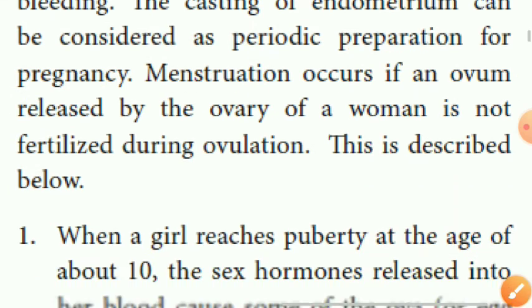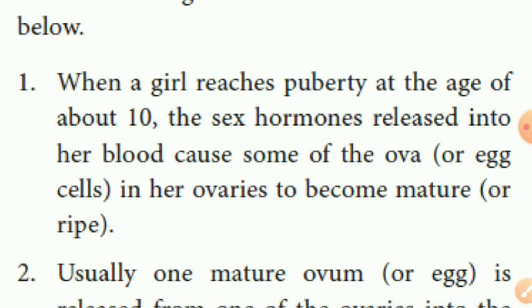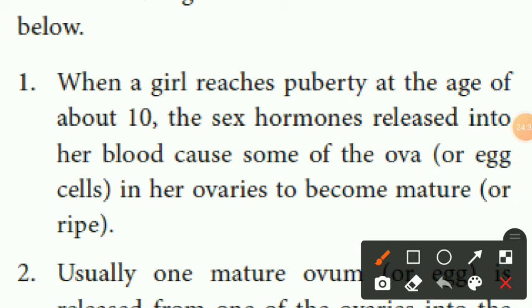When a girl reaches puberty at the age of about 10, the sex hormones released into her blood cause some of the ova, that means egg cells, in her ovaries to become mature or ripe. Ripe is otherwise called mature. This happens at the puberty time, about 10 years, when the ovaries become mature.